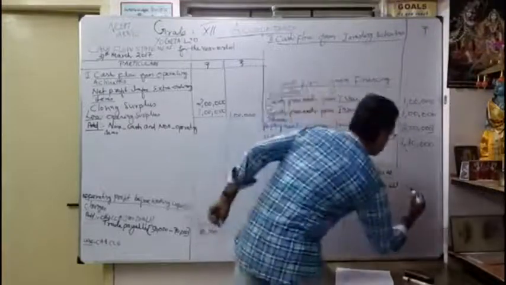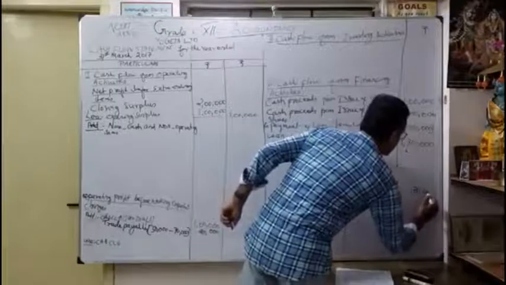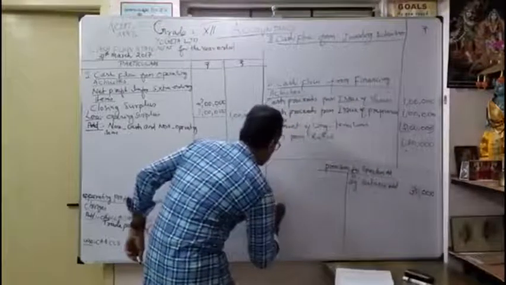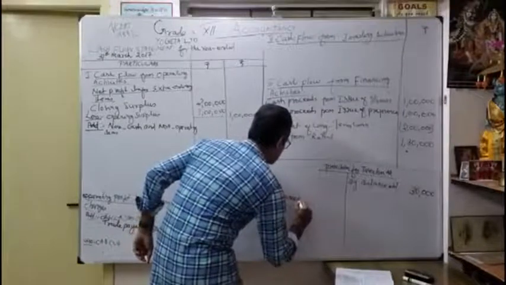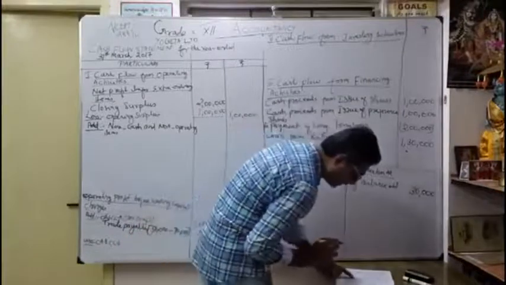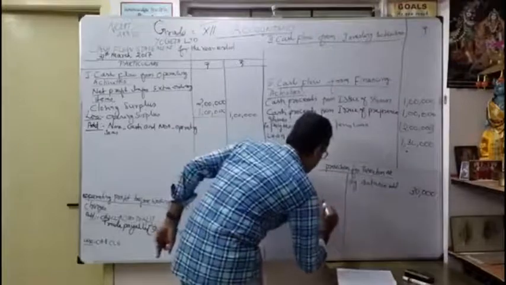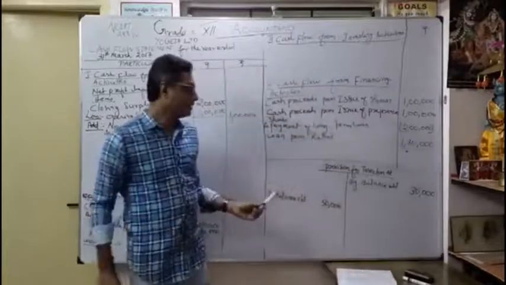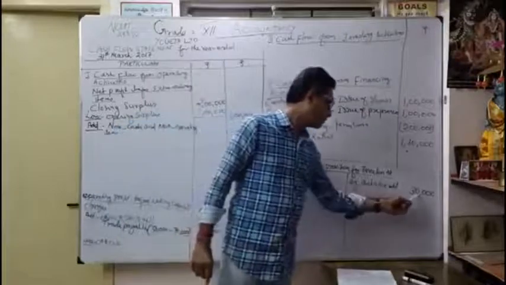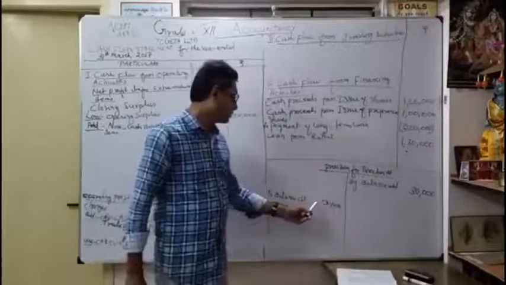So 30,000. 2016. Similarly, going to write here, to balance carried on. How much? From the book they given 50,000. Okay, that's what information they given. We taken from our balance sheet. Opening balance by balance brought down 30,000. To balance carried on 50,000.